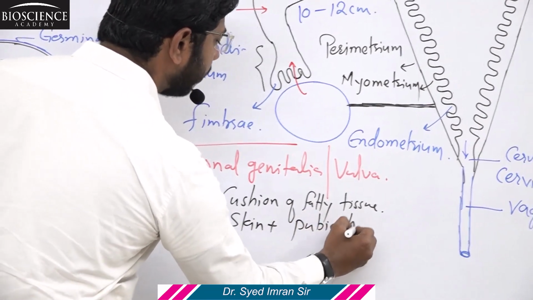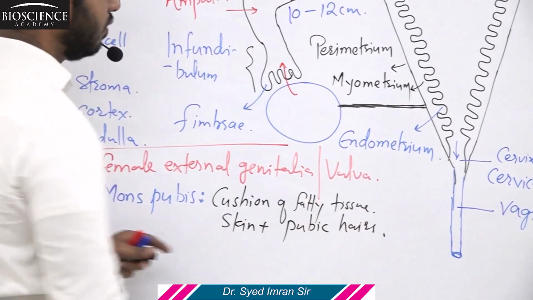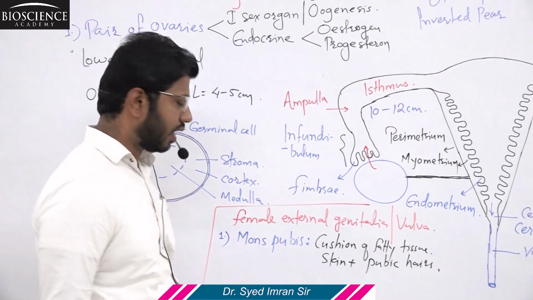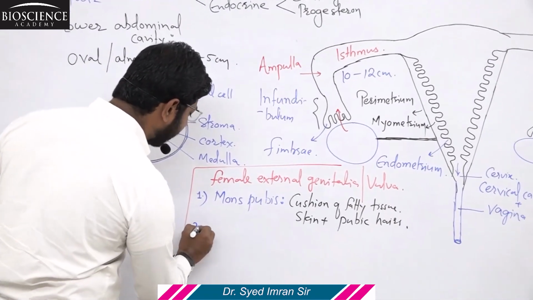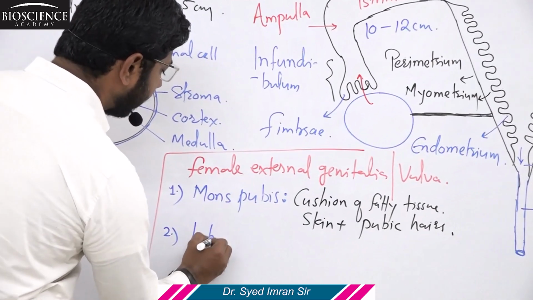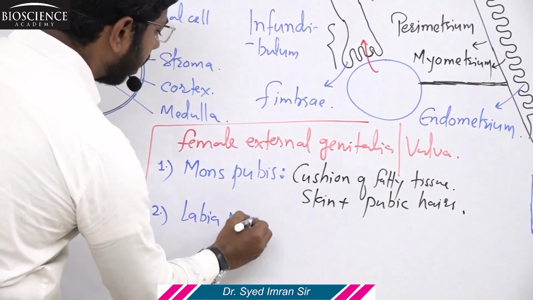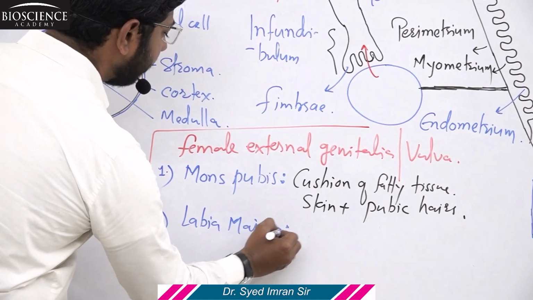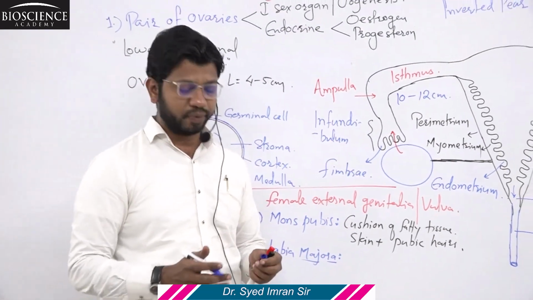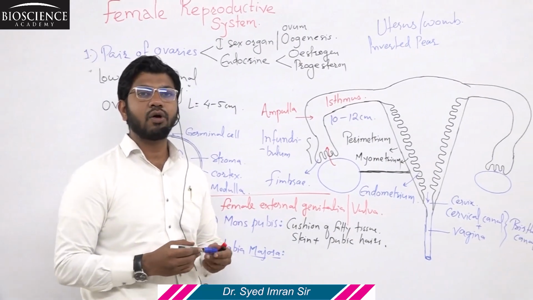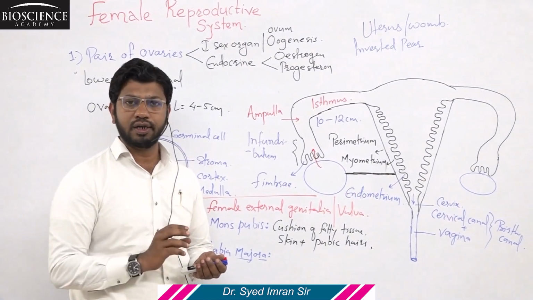Hairs are known as pubic hairs, which represent the secondary sexual character. Now the second component in the external genitalia is labia majora. This labia majora extends out from the mons pubis, consisting of a pair of fleshy folded tissue.